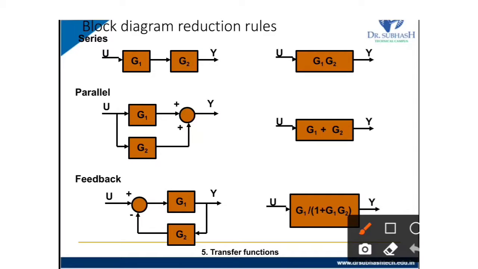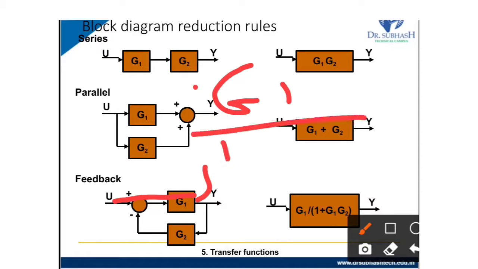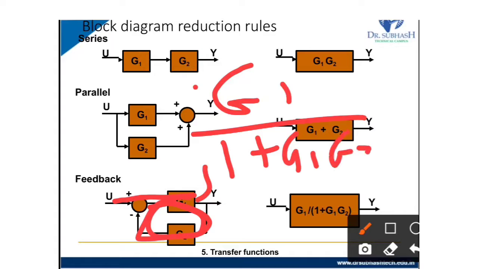So it is called a forward path from input to output, G1 divided by 1 plus loop. So the loop is G1 G2. This equation gives the block diagram reduction.